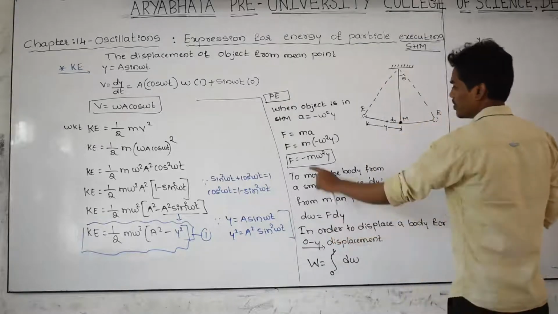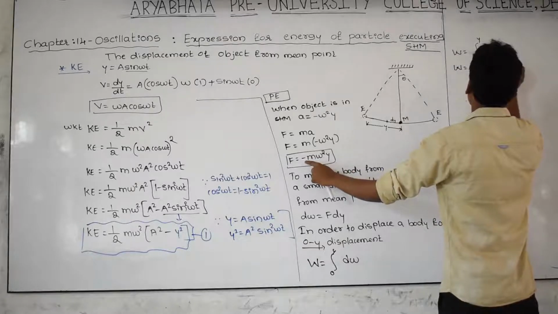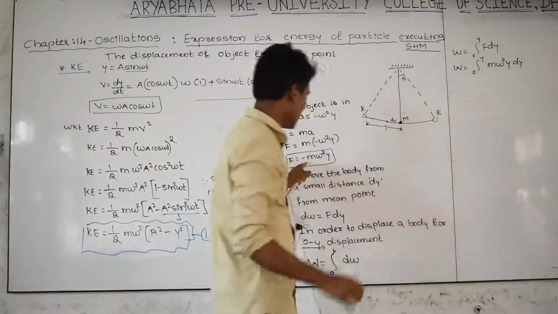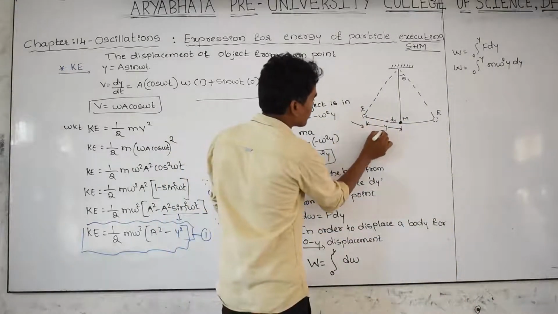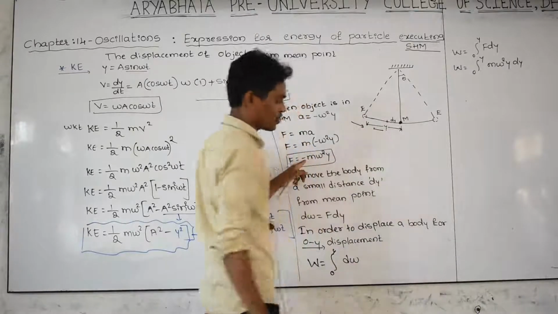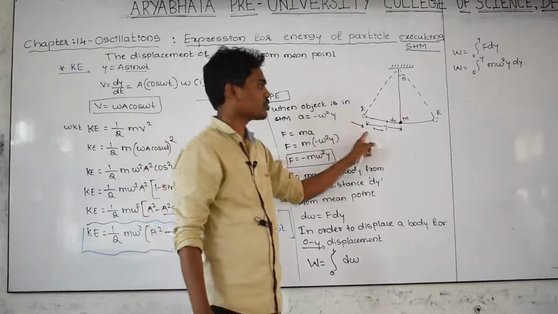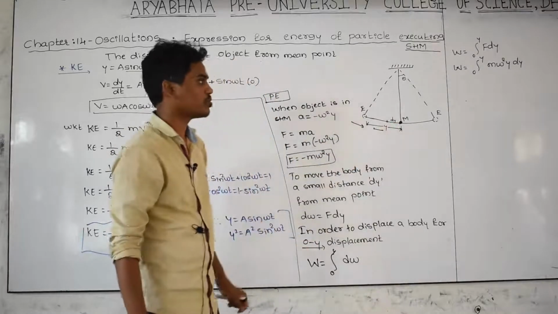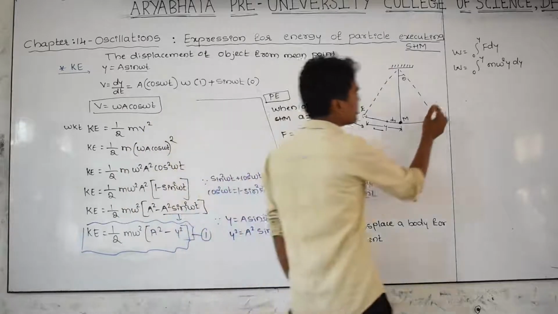What is F? M omega square y into dy. Leave the minus sign. The minus sign indicates that the restoring force and the displacement are in opposite directions. Leave it. I am not taking the minus sign here.